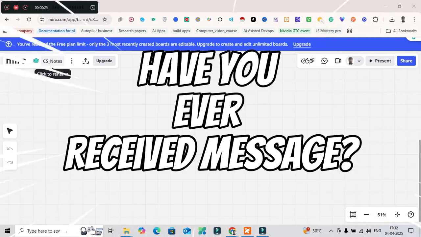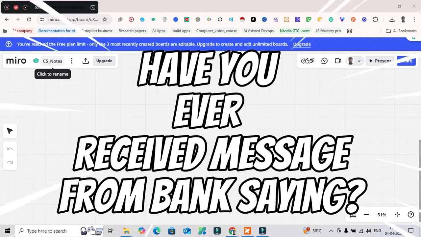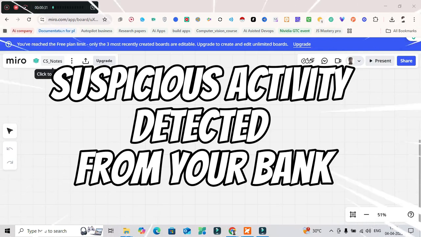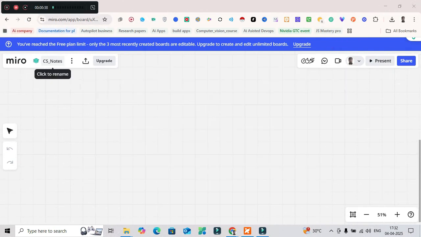Using an exciting use case like fintech fraud detection in credit card transactions. Have you ever received a message from your bank saying suspicious activity detected on your card? That's machine learning in action. Banks use smart algorithms like Naïve Bayes to predict whether a transaction is fraudulent or legit. Let's break it down step by step.